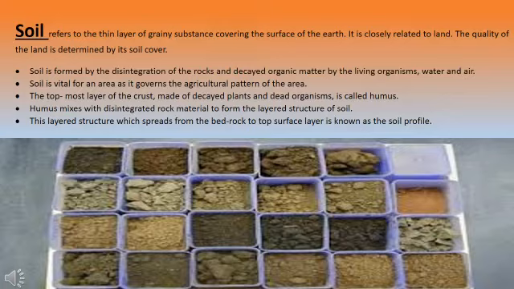The topmost layer of the crust, made up of decayed plants and dead organisms, is called humus. Humus mixes with the disintegrated rock material to form the layered structure of the soil, and this layered structure, which spreads from the bedrock to the top surface layer, is known as the soil profile. As you can see in this model, we have a variety of types of soils available in India and worldwide.